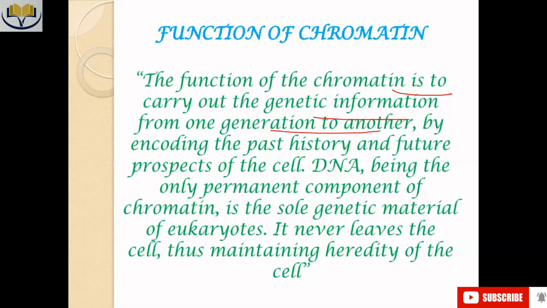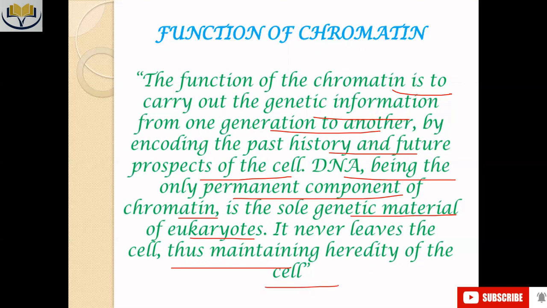That is why generation after generation, some characteristics have a tendency to be preserved by encoding the past history and future prospects of the cell. DNA being the only permanent component of the chromatin, it is the sole genetic material of eukaryotes. Yes, it is the sole genetic material and it never leaves the cell, thus maintaining heredity of the cell.